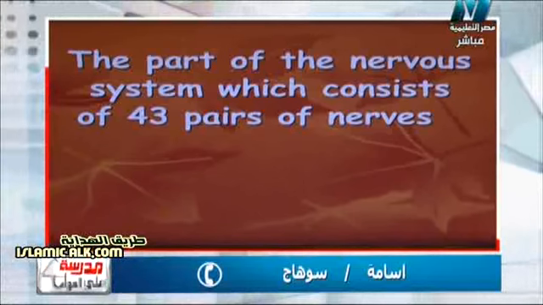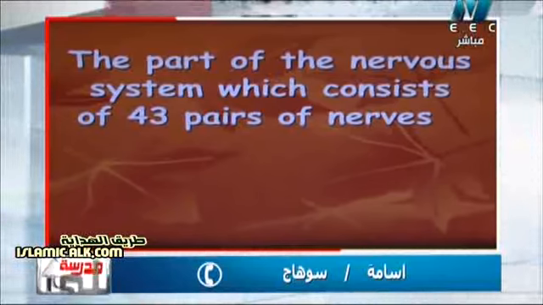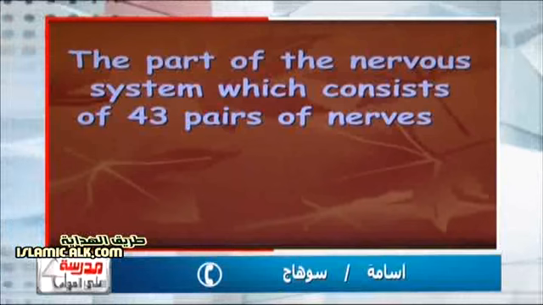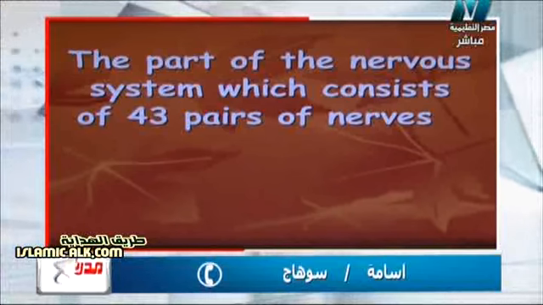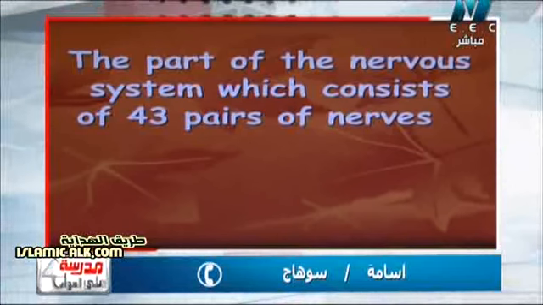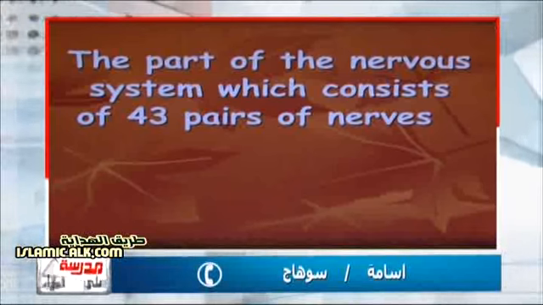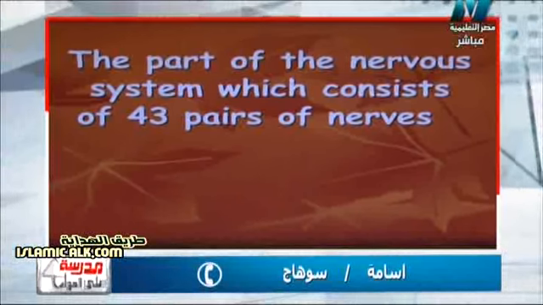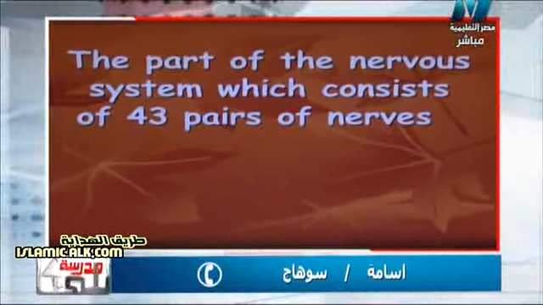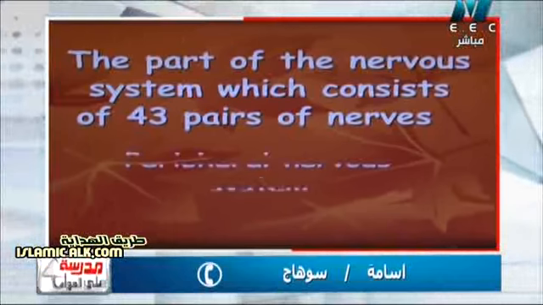So what about the peripheral nervous system? It consists of two main parts of nerves, which are cranial nerves and spinal nerves. We know that cranial nerves are 12 pairs and spinal nerves are 31 pairs. If we add both of them, what is the total, Osama? 43 pairs. So the answer would be the peripheral nervous system. Excellent, Osama.